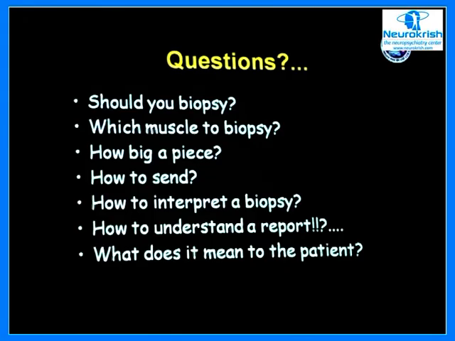There are several questions one needs to ask before you do the biopsy. Should you do the biopsy at all? If you do, which muscle is to be biopsied? How big a piece do you have to send? And how to send the biopsy? This is absolutely essential.